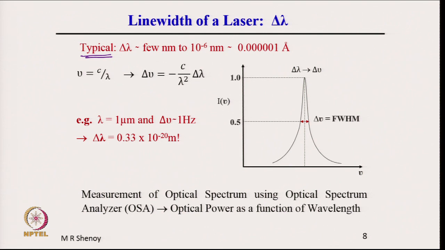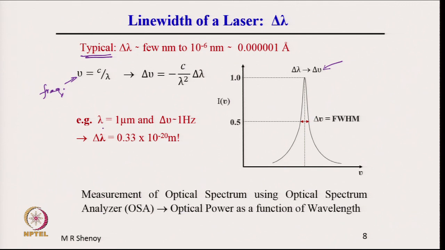Now, here we need a relation between delta nu and delta lambda, which can be easily seen. This is nu, the Greek letter nu for frequency. It is not V, it looks like V, but it is frequency. So, frequency is equal to c by lambda. Therefore, if you differentiate this, delta nu will be minus c by lambda square into delta lambda, and therefore, delta lambda is related to delta nu. That is what we want. If I give you delta lambda, you should be able to find delta nu and vice versa.